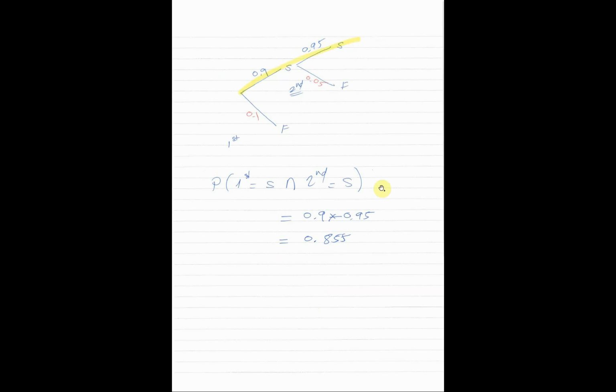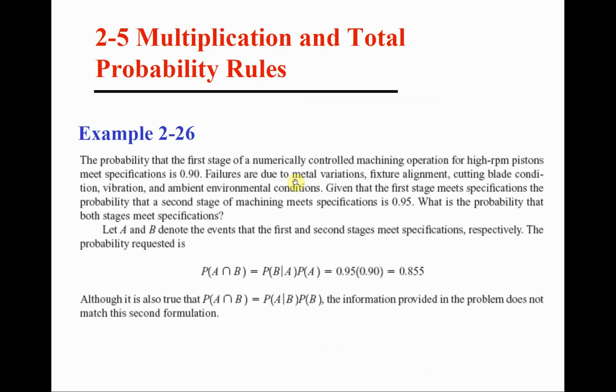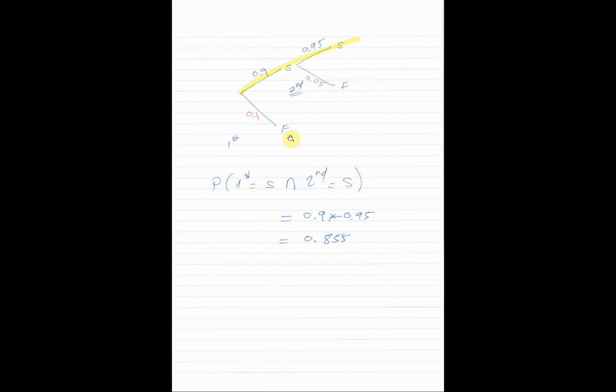Usually these kinds of problems can also be solved using a tree. If we draw a tree, we know that we have two stages, the first stage and the second stage. If we consider the first stage, we have two possibilities, successful or not successful, like success or failure. On the branch we put the probability that the first is successful, 0.9, which implies that the probability that the first one is a failure is 0.1. That 0.1 is not given in the question, but it's implied. If the probability of success is 0.9, the probability of failure is 1 minus this, 0.1, because these two probabilities have to add up to 1.